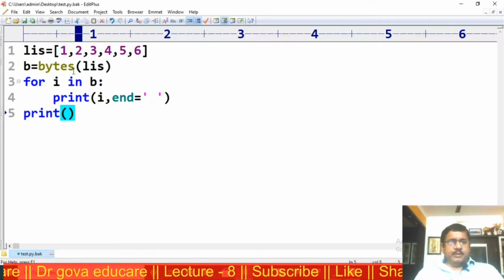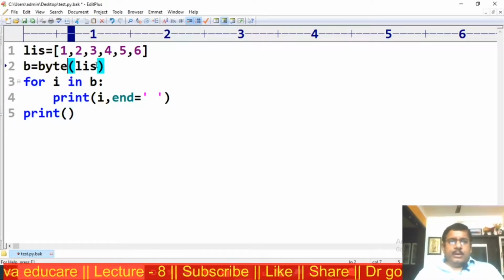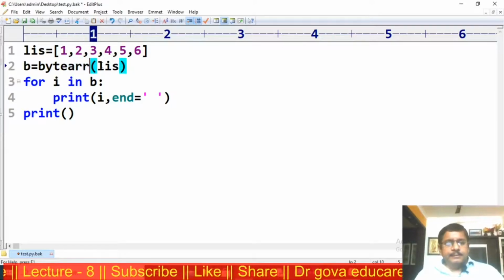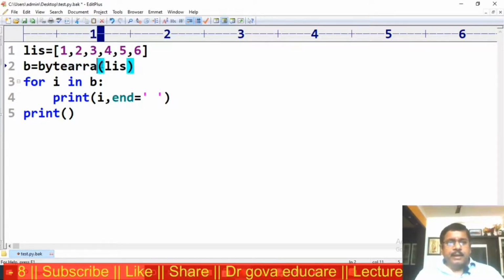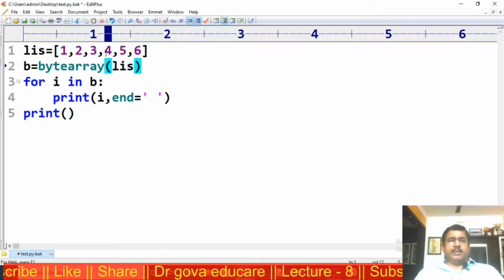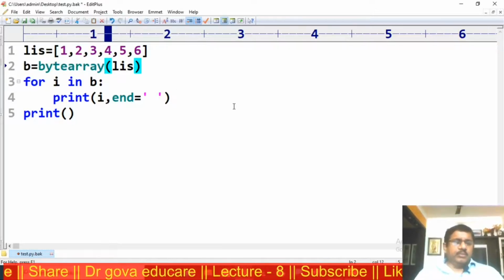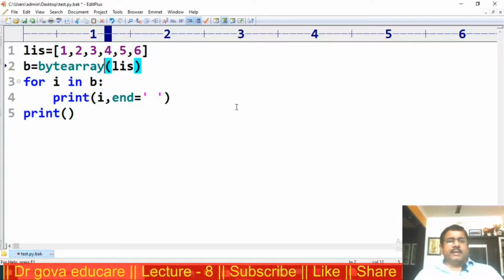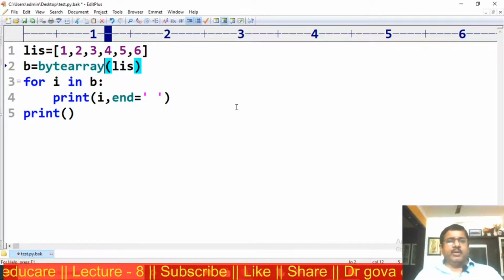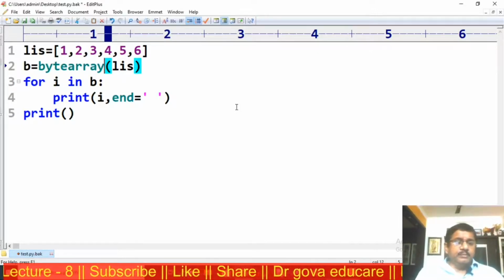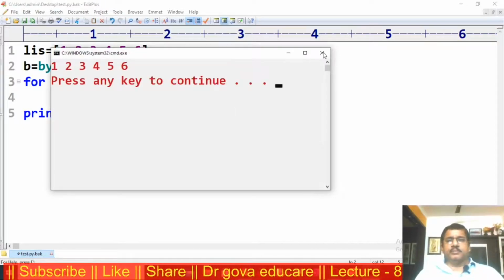This is the same example. I am using bytearray. Now I am trying to display the elements. The only difference is that bytes are immutable and bytearrays are mutable. This is the output.